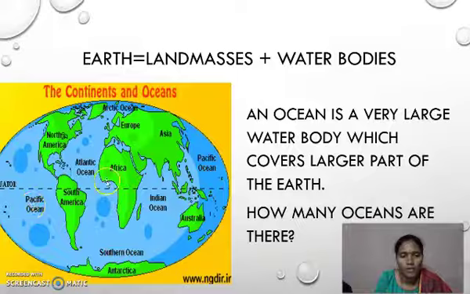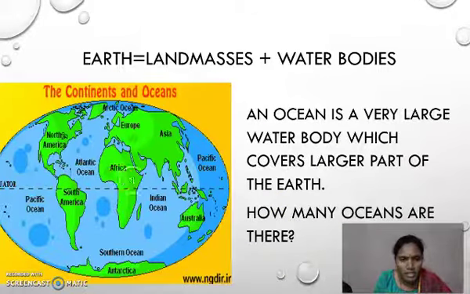Now I have taken the globe shape just to make you understand how many water bodies are there in the earth. Okay, an ocean is a very large water body which covers a larger part of the earth. Then shall we see how many oceans are there here? Okay, let us see.